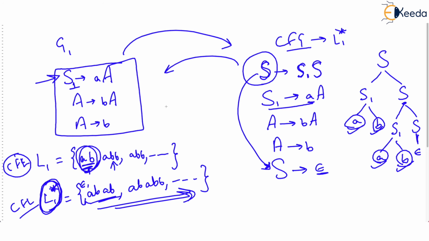That means the Kleene closure of a CFL is a CFL, and you can have a CFG for that, and you can draw a PDA for such a language. So remember the summary: we take union, intersection, concatenation, complement and Kleene closure.